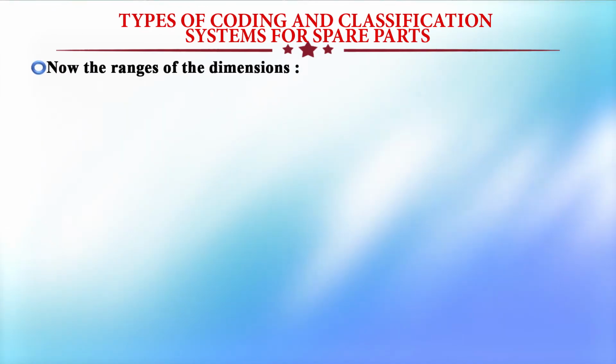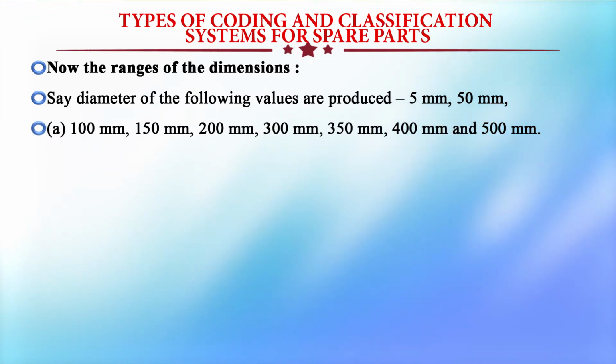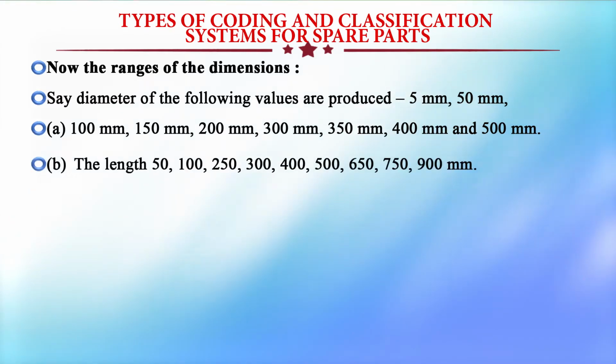Now, the range of the dimensions: say diameters of the following values are produced: 5 mm to 50 mm, 100 mm, 150 mm, 200 mm, 300 mm, 350 mm, 400 and 500 mm. So, we are producing from 5 mm to 500 mm. Then the lengths are 5 mm to 900 mm.